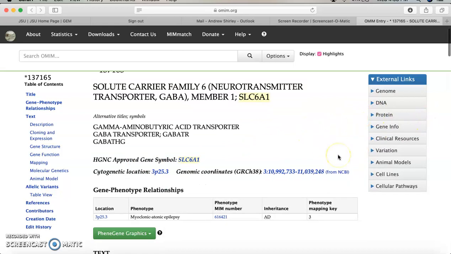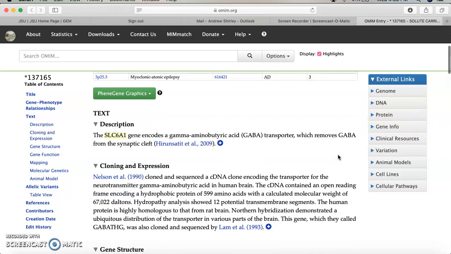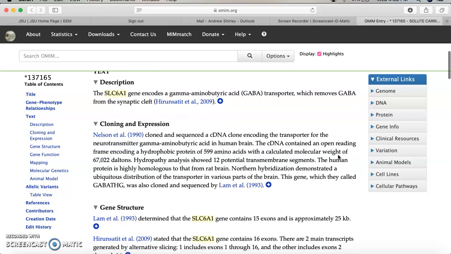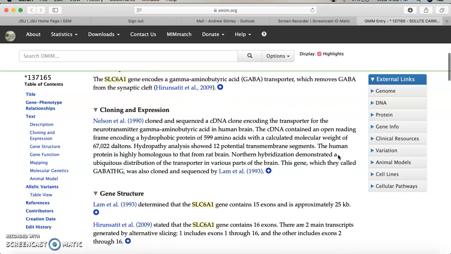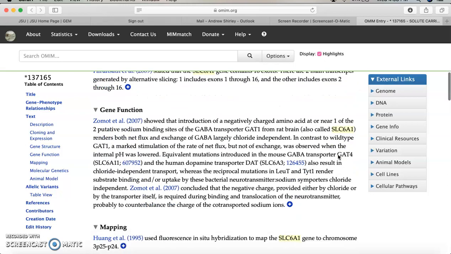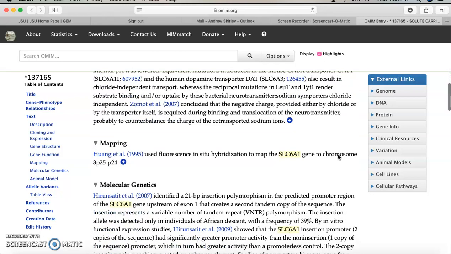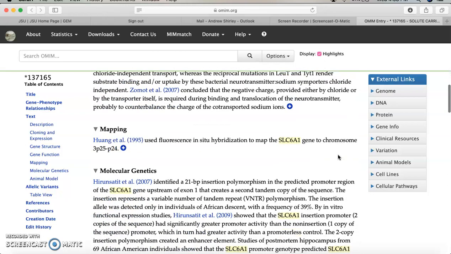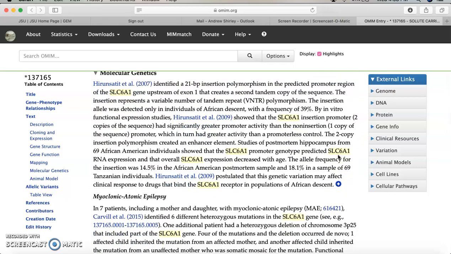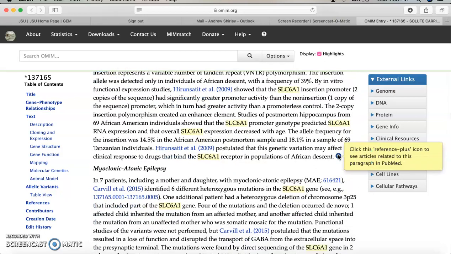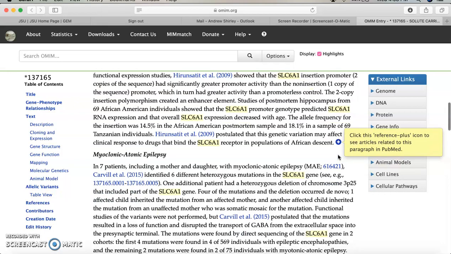Then down here, there's information about the gene normally and how it functions: description, cloning and expression, gene structure. This right here tells you really how the gene functions, how it's mapped, so where it's located. There's a molecular genetics section. This is basically where the researchers come in and tell what all we've learned about this gene.